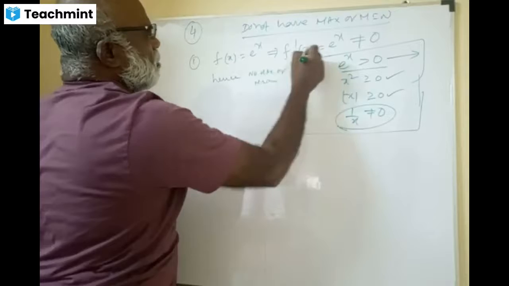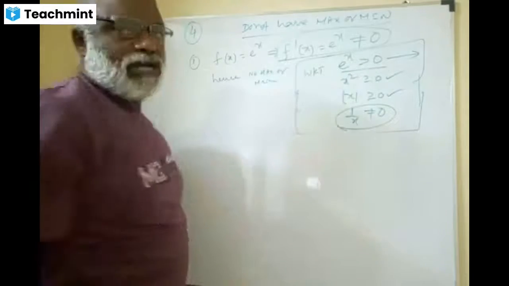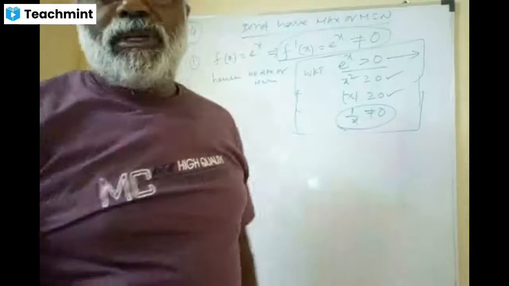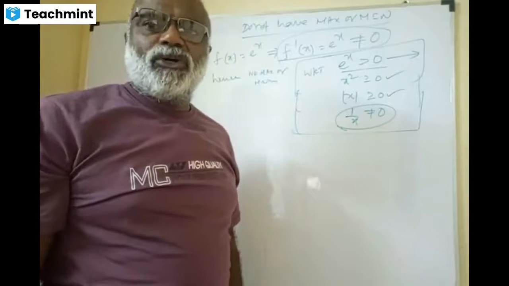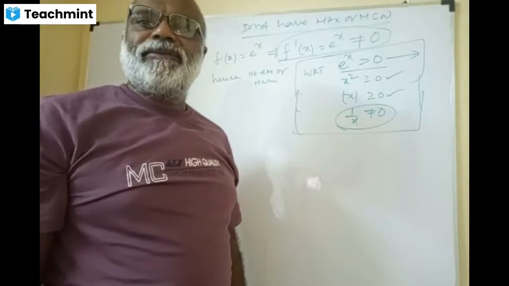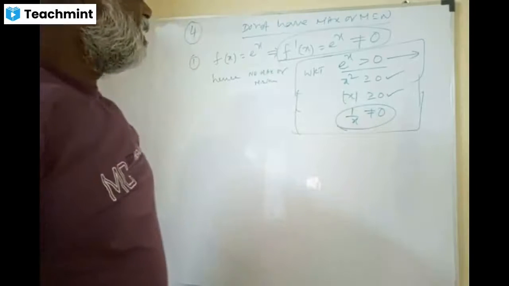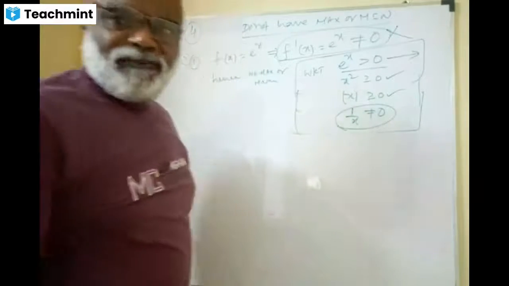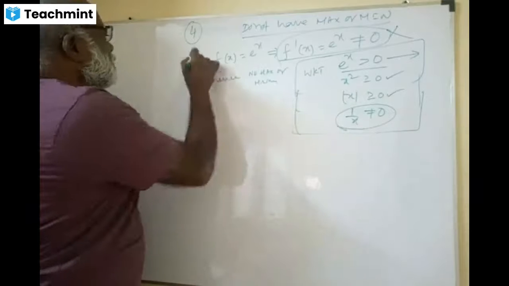This is a sure test: my f dash x is not equal to 0, so there is no need of doing f double dash x also. First of all, when this condition is not met, there is no need to go for f double dash x. The first part is done.